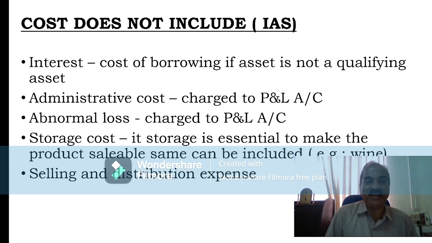If you borrow money and interest is incurred, that must not be added to the inventory in the usual, routine course. But if the asset is a qualifying asset, things will be different, and interest can be added. A qualifying asset means an asset which requires a substantial period of time for completion, and may take more than 1 year.